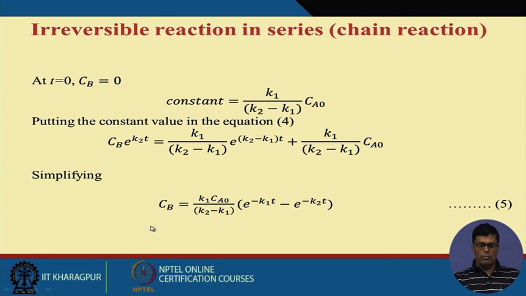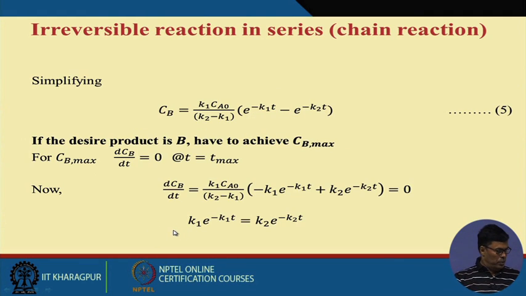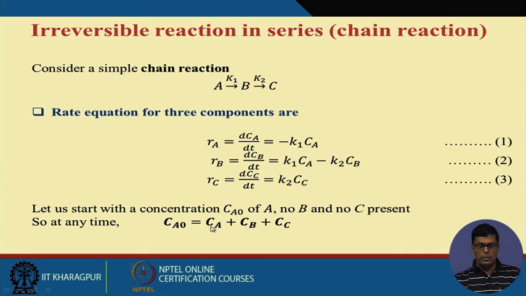Now, initially you can remember that I have written Ca0 equal to Ca plus Cb plus Cc. Now you have the expression for Ca, and you have the expression for Cb. So Cc you can easily find out, because Ca0 is constant. Cc will be equal to Ca0 minus Ca minus Cb. So I can easily find that.